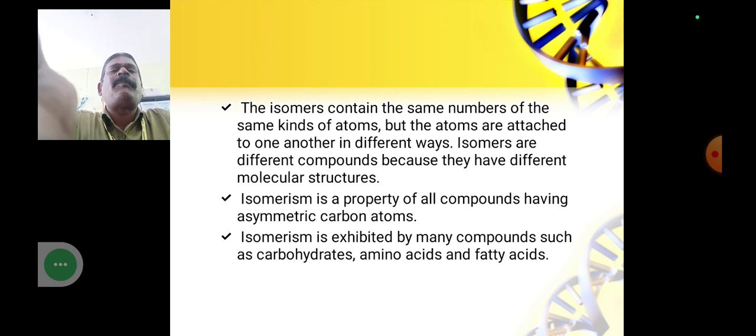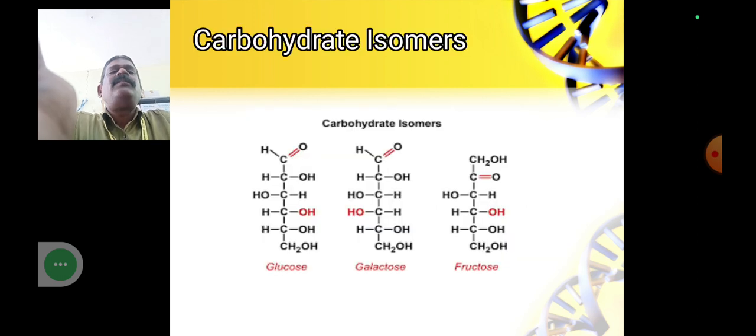Isomerism is a property of compounds having asymmetric carbon atoms. Isomerism is exhibited by many compounds such as carbohydrates, amino acids and fatty acids. So these have isomeric properties. Carbohydrate isomers: glucose, galactose, fructose. All have the same chemical formula, but it shows us different chemical configurations.